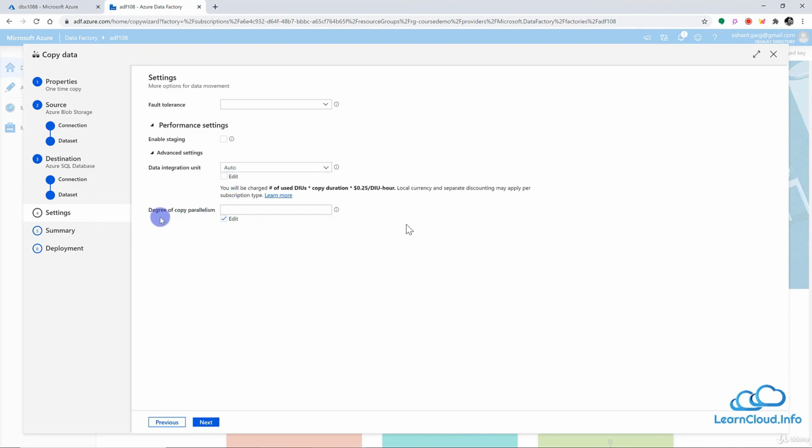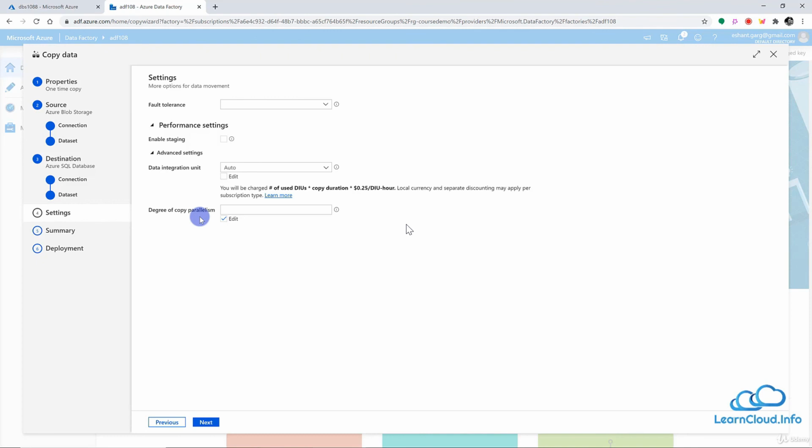And then the next and last setting we have is degree of copy parallelism. That means how many parallel threads you want Data Factory to run for this copy activity. You can have 5 threads or 10 threads, depending on how many you want. But again, Data Factory dynamically assigns this value.